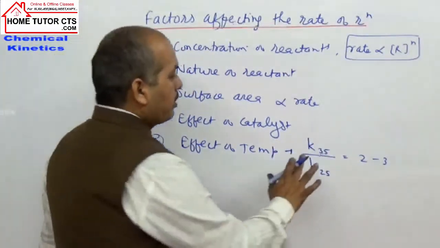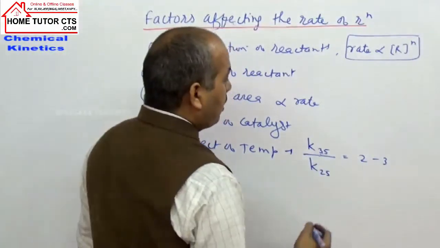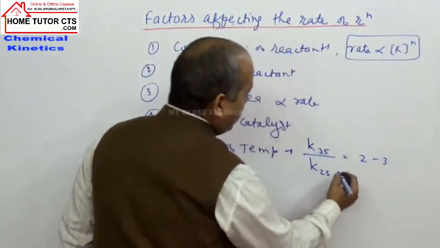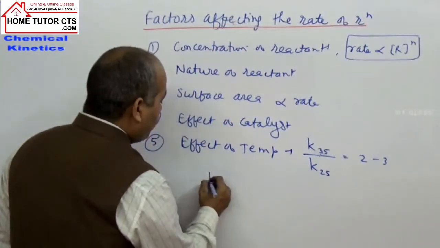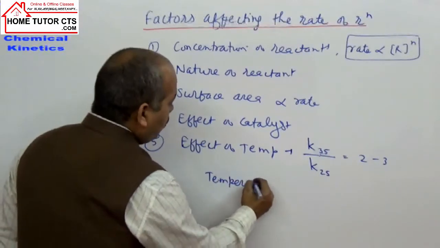This ratio is normally given as mu. It is called the temperature coefficient.